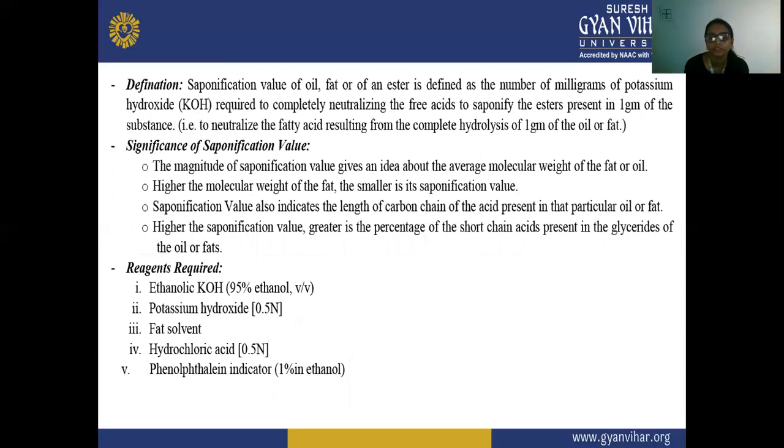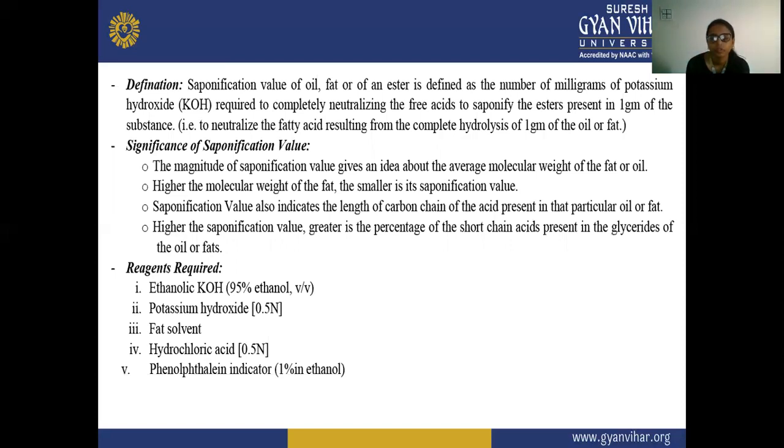Next is the definition. The saponification value of an oil, fat, or an ester is defined as the number of milligrams of potassium hydroxide that is required to completely neutralize the free acids and to saponify the esters present in 1 gram of the substance.